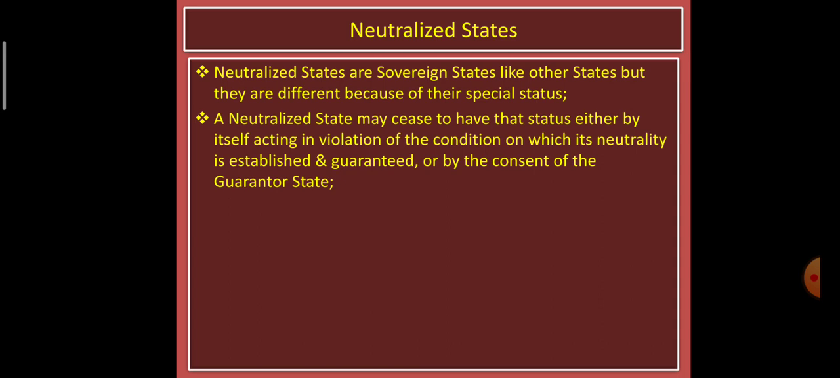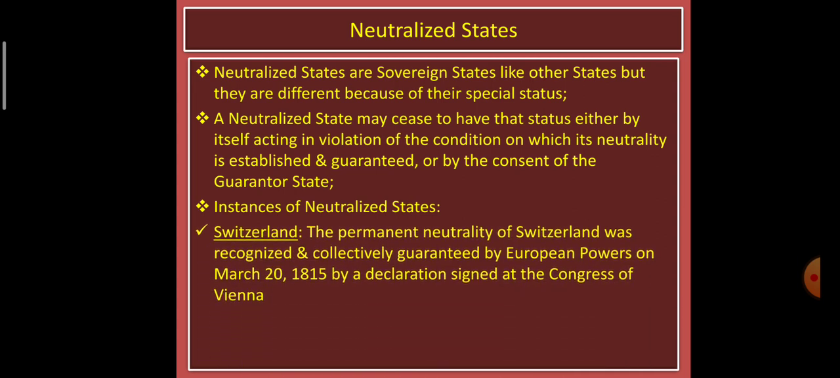A neutralized state may cease to have that status either by itself acting in violation of the condition on which its neutrality is established and guaranteed, or by the consent of the guarantor state. So it can come out of its specific status if it violates its own conditions as agreed with the guaranteeing countries, or if the guarantor state gives consent to come out of that status of neutralized state. Instances of neutralized states, the examples, are Switzerland.